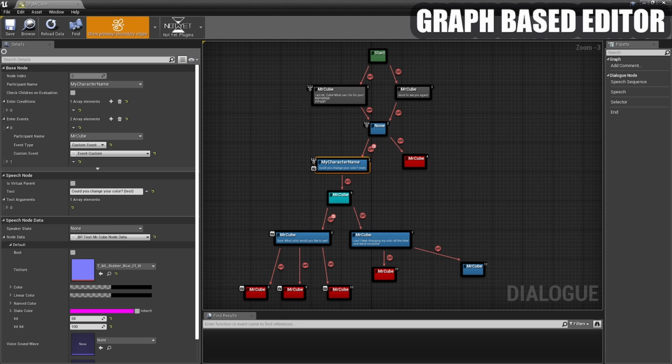And there are a few marketplace plugins that come with such an editor. As you can see in this example, we have a single node for a single dialogue line. We don't set properties of dialogue lines directly on the nodes like in blueprints. We set all properties via the details panel, so the graph itself is clean, easy to read, and we can fit many nodes on a single screen.